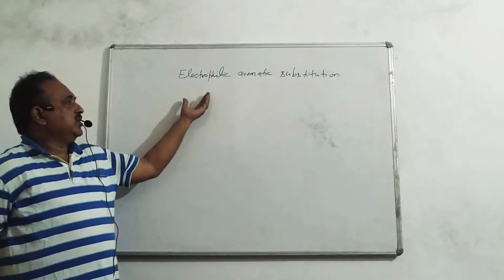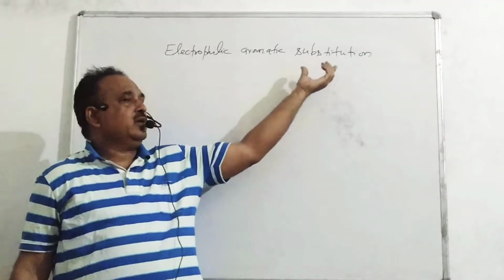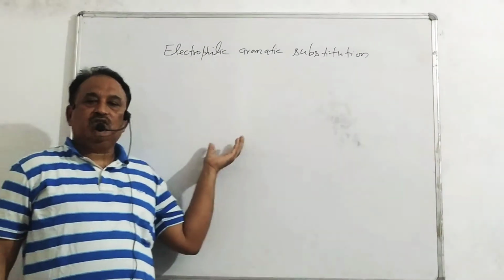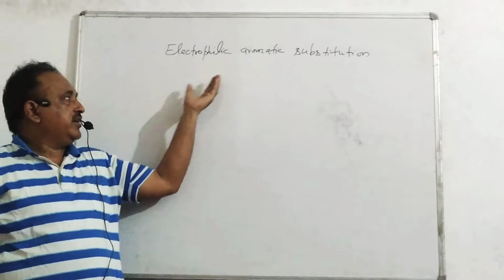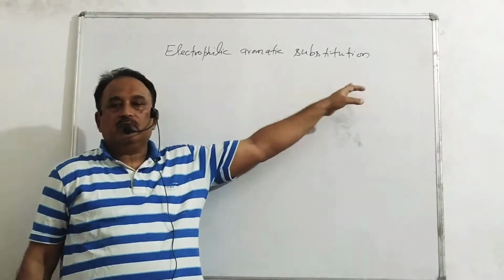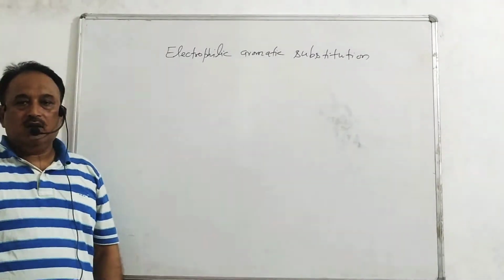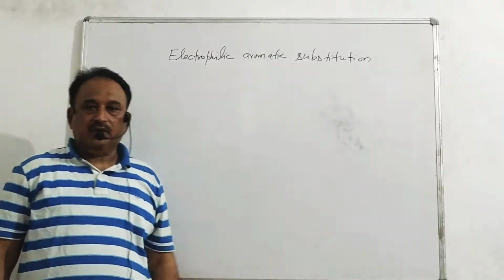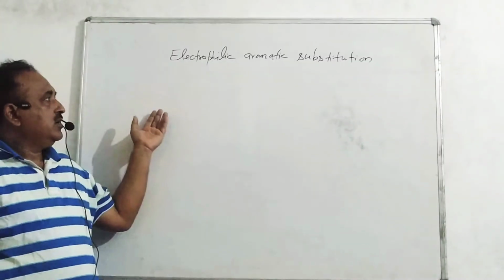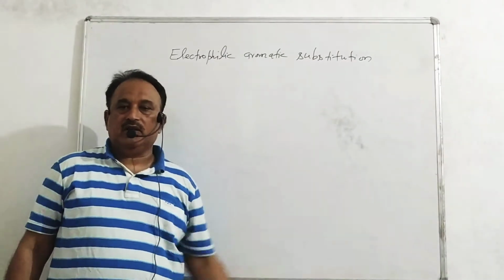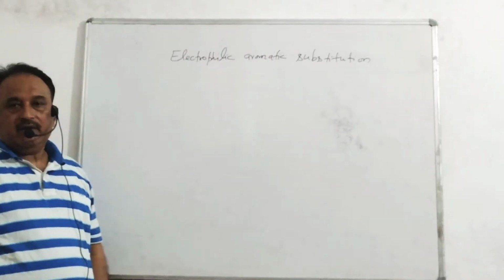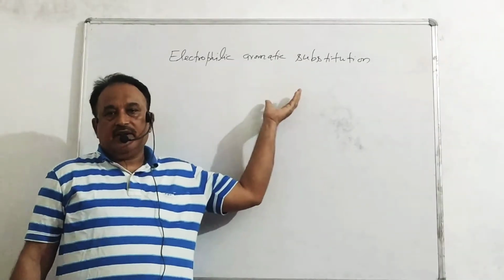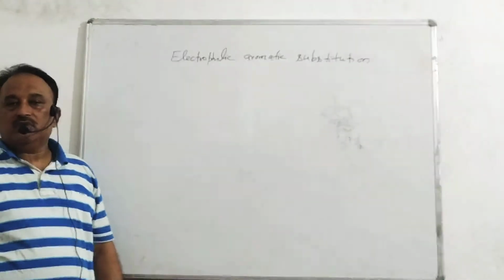There are three words: electrophilic aromatic substitution. Electrophiles are electron deficient species and attack on an aromatic compound to give a substitution reaction. Why do electrophiles not give an addition reaction? Because in addition, the aromatic compound loses its aromatic character and destroys its identity. So, the electrophile attacks the aromatic compound and gives a substitution reaction.